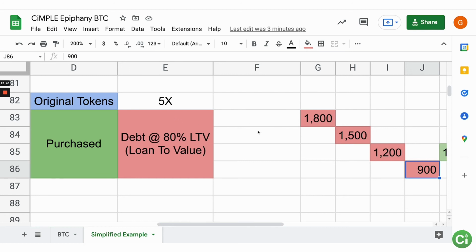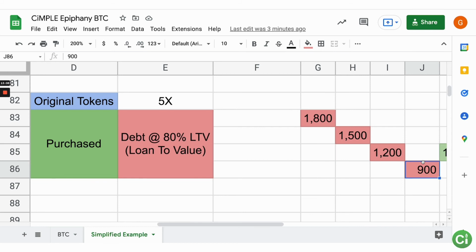So in this case, the price is normally 2,000. That's how we started this entire example. Drops to 1,800. Let's say you define that's when you start buying. So you buy at 1,800. Price goes down, you buy more. Price goes down, you buy more. Price goes down, you buy more. Now, would you have been better off buying it all right here? Yes. However, you don't know that it's going to go there. All you know is that it is going down and it may go back up again.